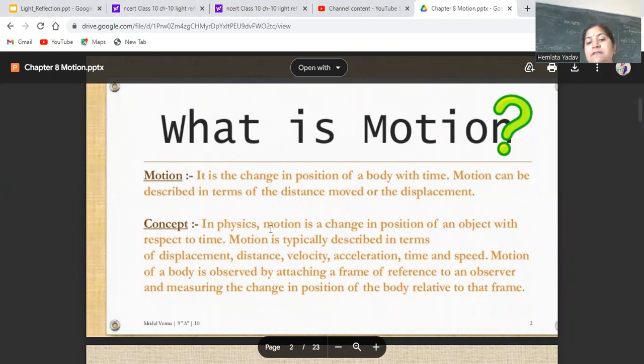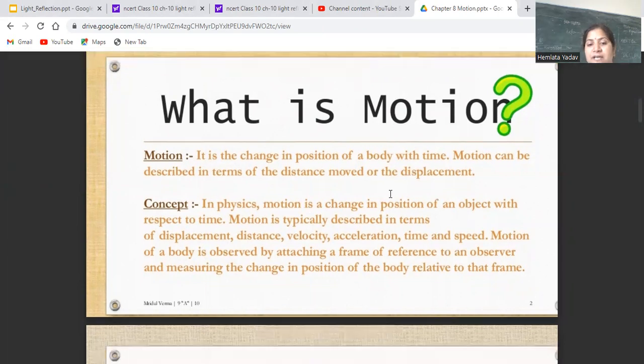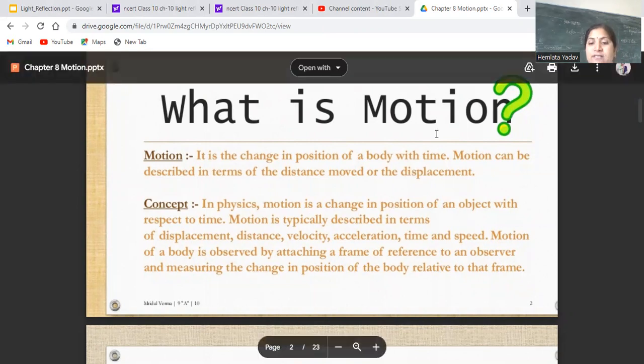Concept is, in physics, motion is a change in position of an object with respect to time. Motion is typically described in terms of displacement, distance, velocity, acceleration, time, and speed. Motion is expressed in these terms. Motion of a body is observed by attaching a frame of reference to an observer and measuring the changing position of the body relative to that frame.